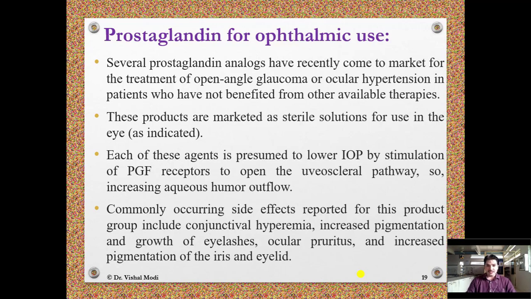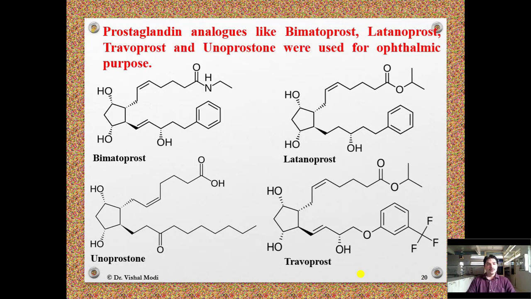Each of these agents is presumed to lower intraocular pressure by stimulation of the PGF receptor to open the uveoscleral pathway, so increasing aqueous humor outflow. Commonly occurring side effects reported for these products include conjunctival hyperemia, increased pigmentation and growth of eyelashes, ocular pruritus, and increased pigmentation of the iris and eyelid. Examples of prostaglandin analogues used for ophthalmic purposes are bimatoprost, latanoprost, unoprostone and travoprost.